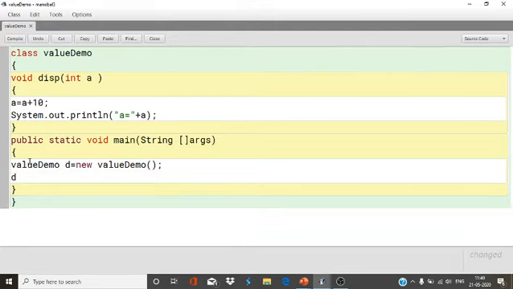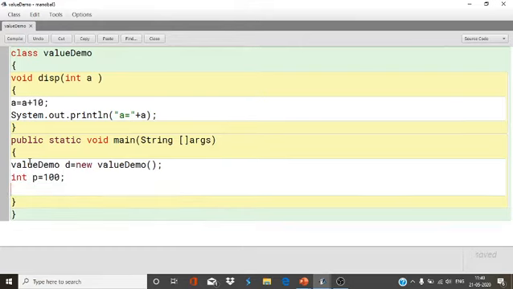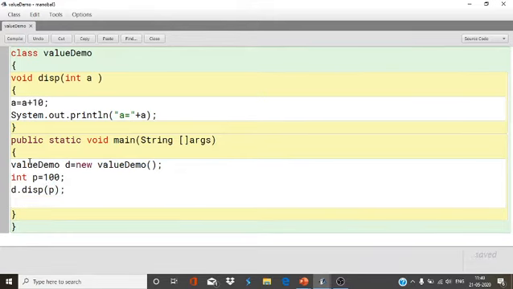Before calling the function I want to take another variable, int p, and I give the value of p as 100. The object is d, so d dot display, passing p. Then I print the value of p with System.out.println.